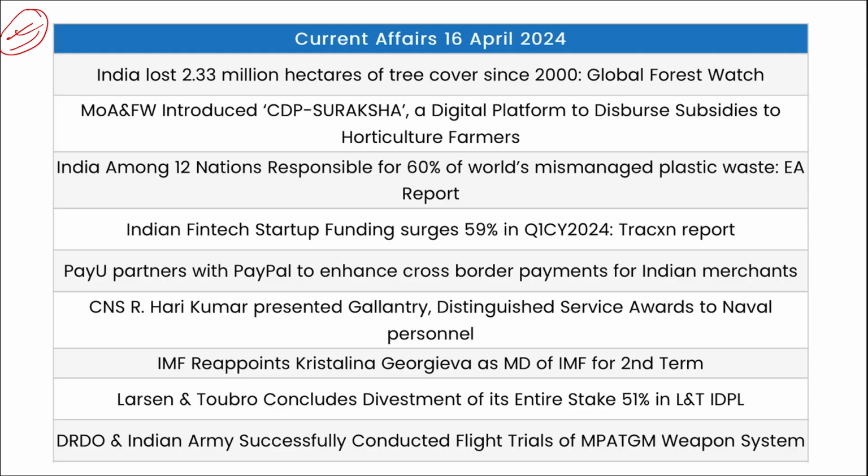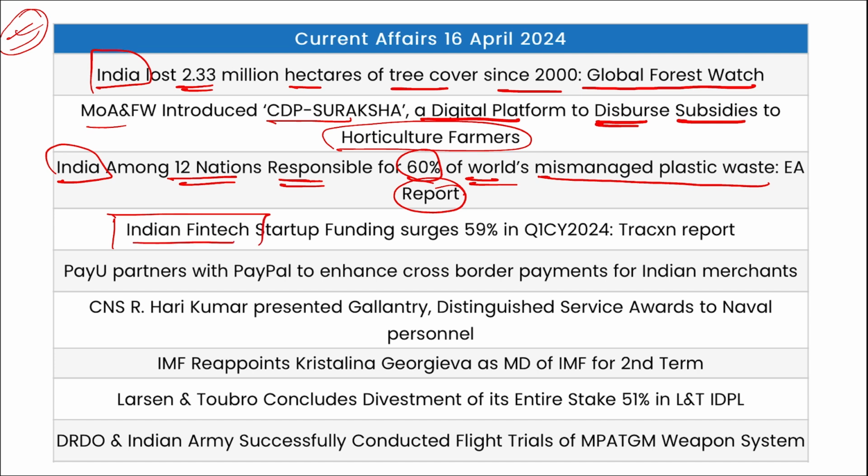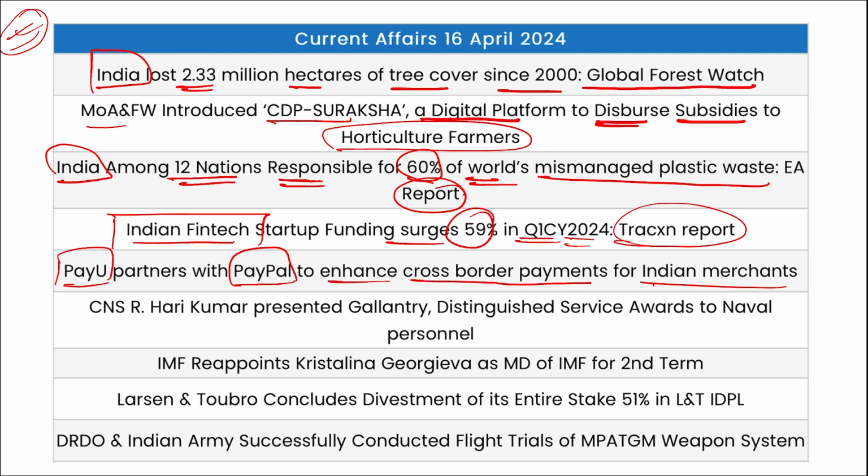Now let's go for the quick one-liner section, that is the most important section of our video. India has lost 2.33 million hectares of tree cover since 2000 as per Global Forest Watch. The Ministry of Agriculture and Farmers Welfare introduced CDP Suraksha, a digital platform to disburse subsidies to farmers. India is among the 12 nations responsible for 60% of the world's mismanaged plastic waste as per the report. Indian fintech startup funding surged by 59% in the first quarter of the current year 2024 as per the Tracxn report. Then PayU partnered with PayPal to enhance cross-border payments for Indian merchants.